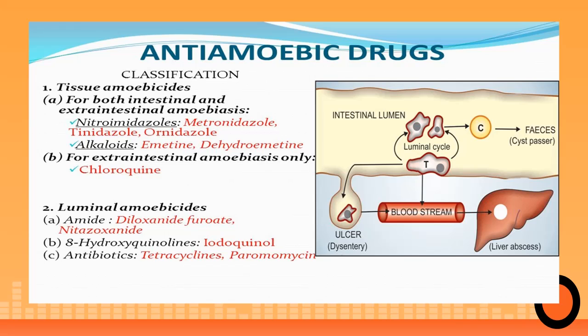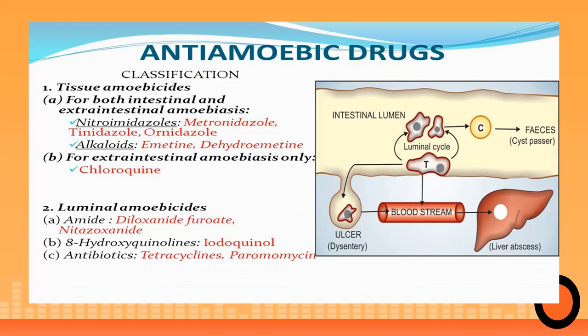So you get to see that the trophozoite is the main portion in the life cycle, which once inhibited will take care of the cyst as well as the trophozoite multiplication as well. So we need to focus on the trophozoite. The trophozoite needs to be killed first. So accordingly, depending upon the site of action, drugs are classified as anti-amoebic drugs in two main classes.